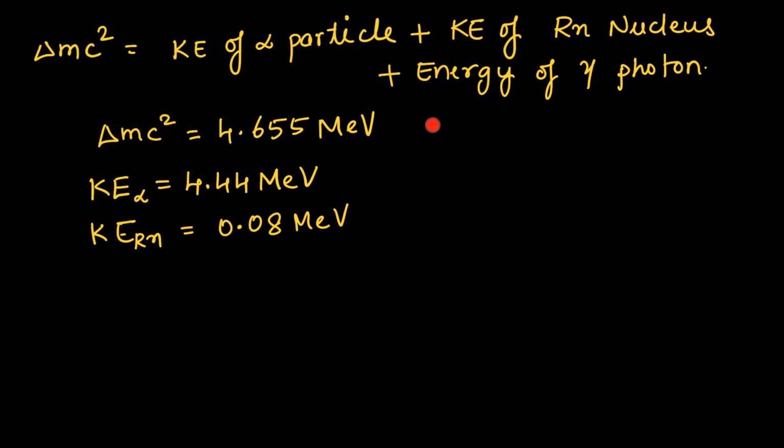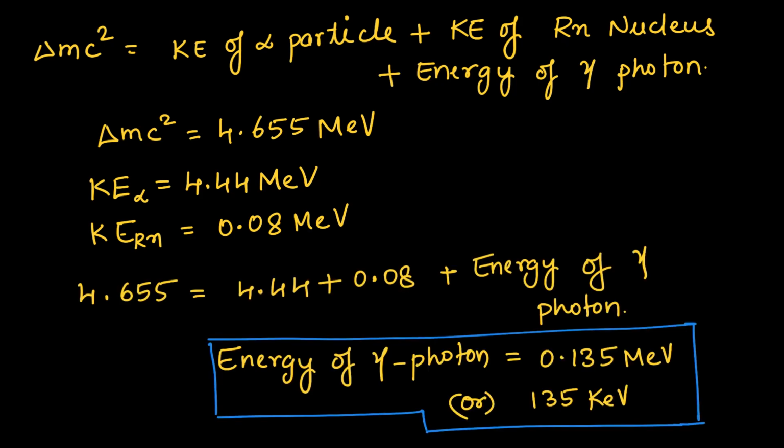We will put these values in this equation. If we put our values in this expression, we get the energy of gamma photon as 0.135 mega electron volt. In the exam, it was asked to give in terms of kilo electron volt. So it is nothing but 135 kilo electron volt.